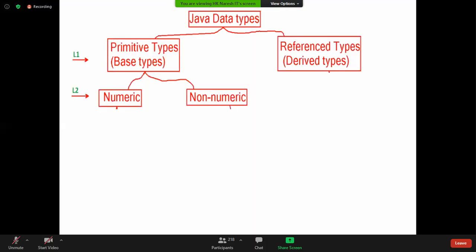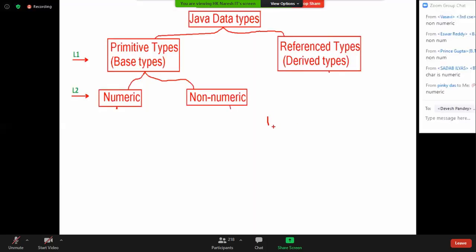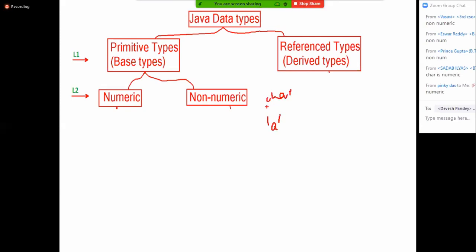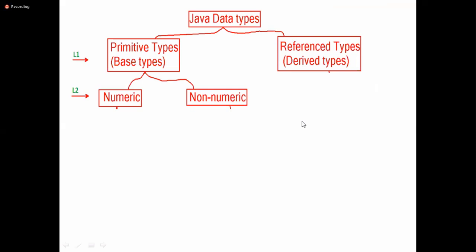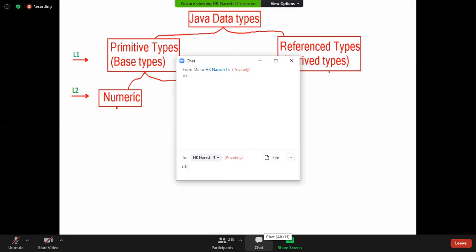Char is numeric. How is it numeric? Observe now. Single quote A, if you take it as a character, it is a character. Now it can be represented as an integer, by the value 97. This is called an ASCII character and this is called an ASCII number. There is a match. You can convert a character to a number, and a number to a character. That's why character also comes under numeric. Everyone understand that? Character is also a numeric value, not non-numeric.